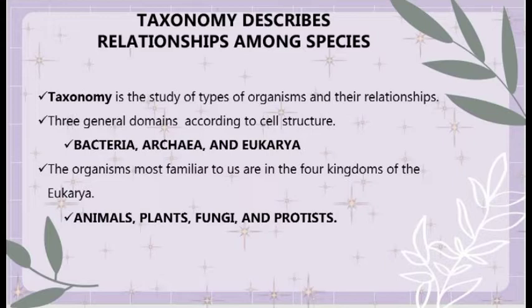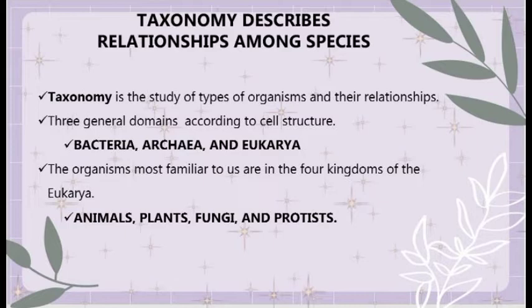But most now classify all life into three general domains, according to cell structure. These are the bacteria, archaea, and eukarya. So we all know that archaea are those whose cells have no membrane around the nucleus and whose DNA differs from bacteria, and whose cell function allows them to survive in extreme environments such as hot springs, and eukarya are those whose cells do have a membrane around the nucleus.